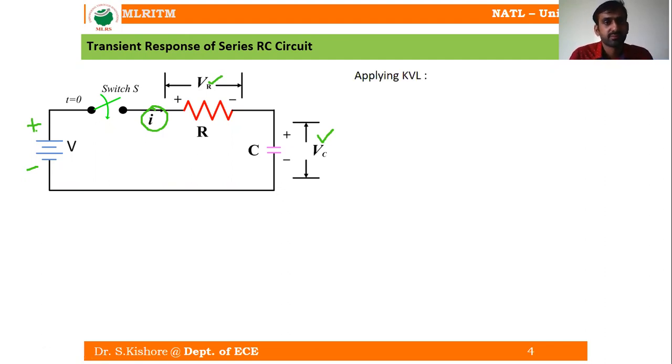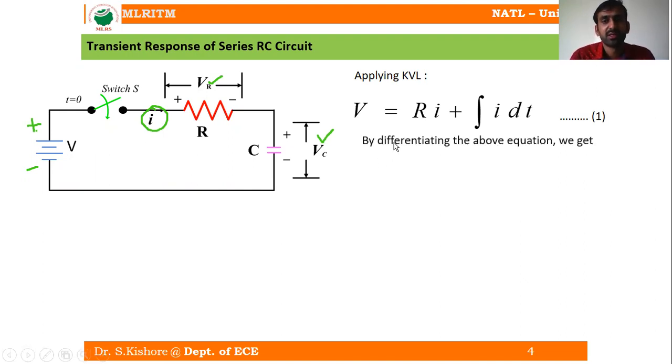Applying KVL, what is KVL here? KVL says the EMF acting across the loop, which is V here, is equal to the sum of the potential differences across the different elements in the loop. What are the different elements? R and C. The voltage across R is VR equal to R into I, plus the voltage across C, VC, equal to 1 by C integral of I dt.